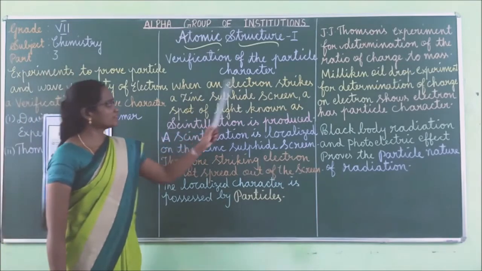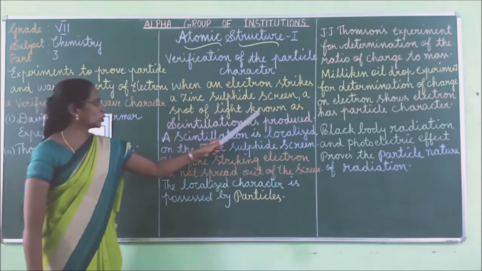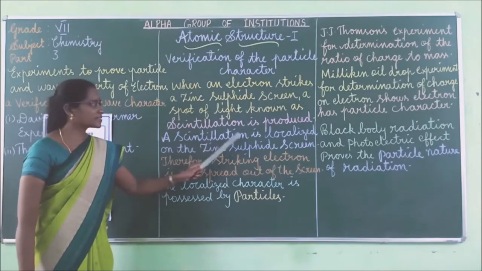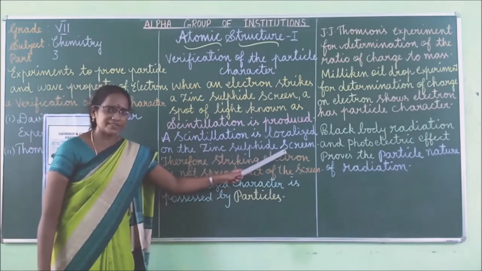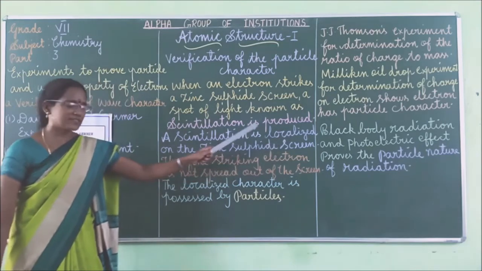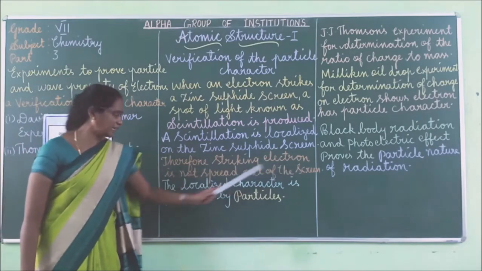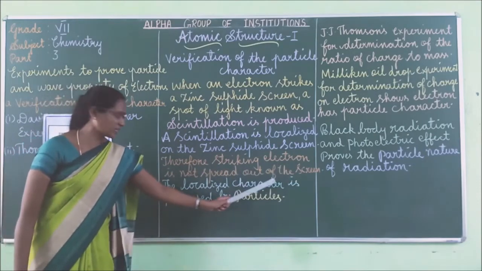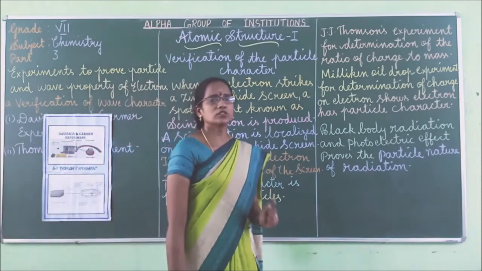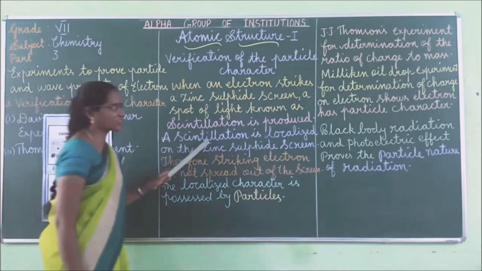So when an electron strikes a zinc sulfide screen, a spot of light known as scintillation is produced. The scintillation is localized on the zinc sulfide screen. Localized means assigned to a particular area, but it does not spread. Therefore, the striking electron is not spread out of the screen. Hence, the localized character is possessed by particle nature. So this is one of the experiments to prove the particle nature of electrons.